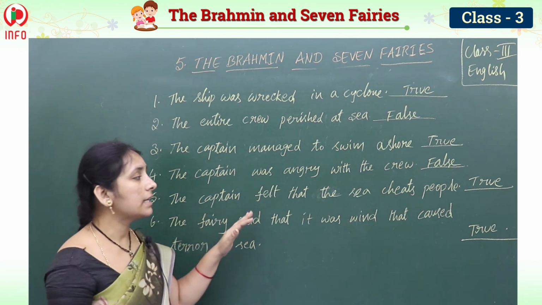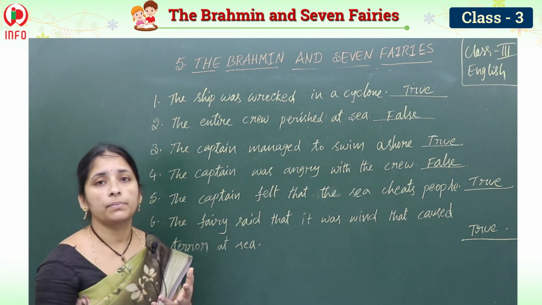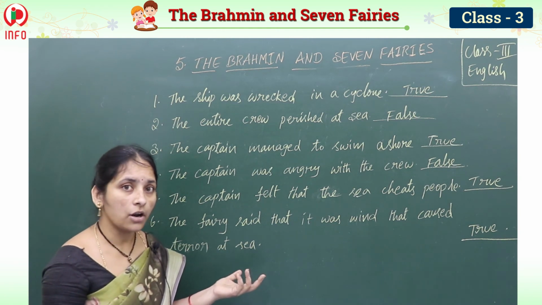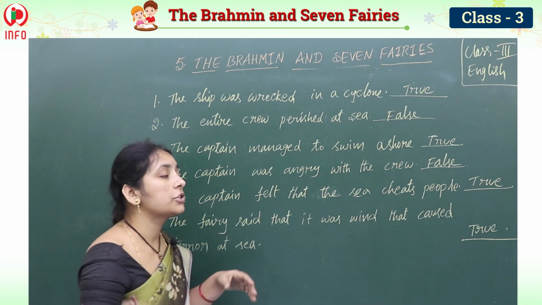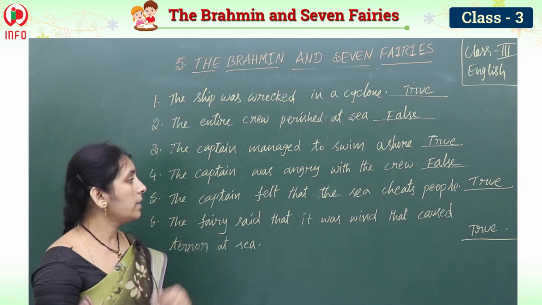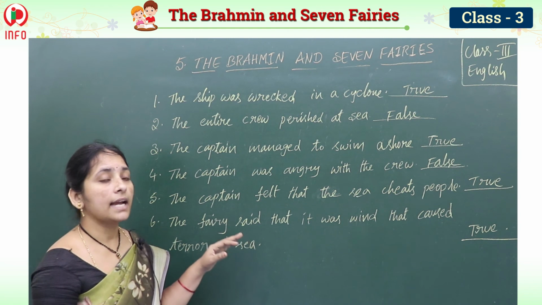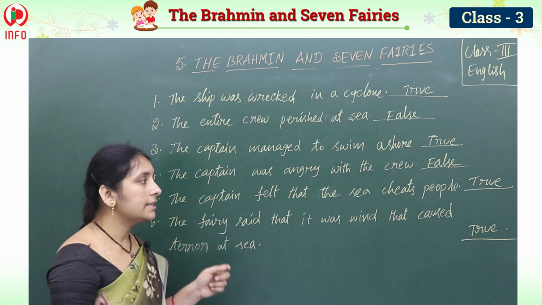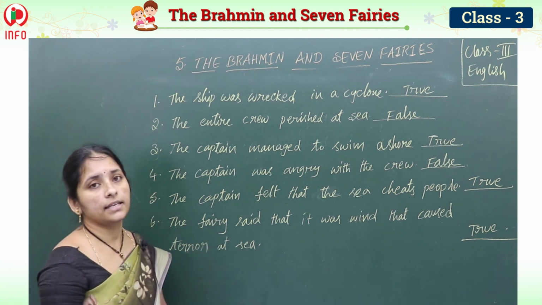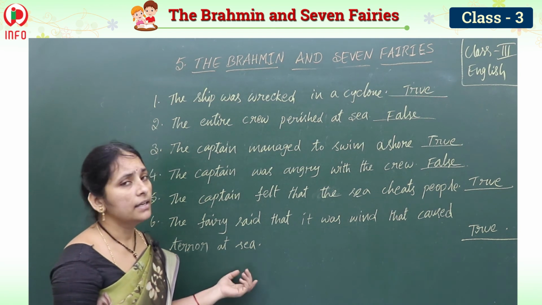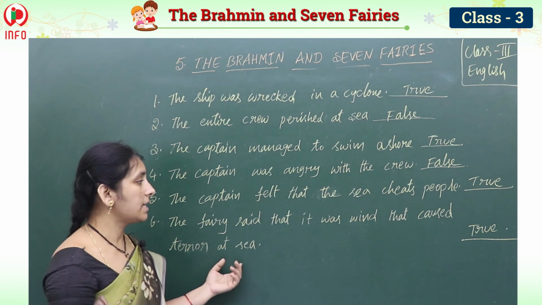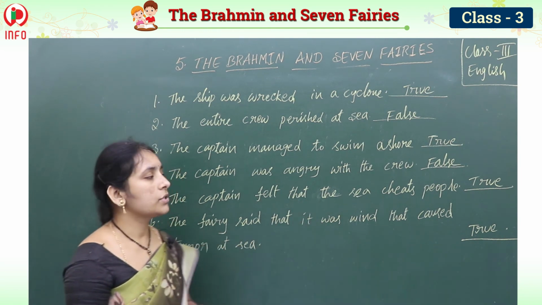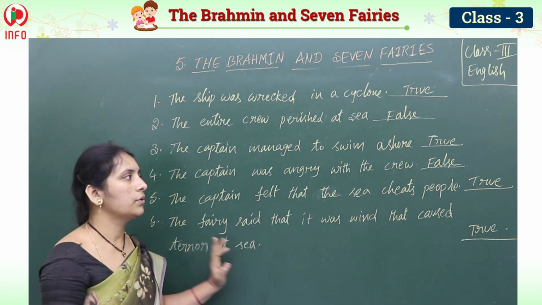And the captain felt that the sea cheats people. Is the sea cheating the people or not? It looks very calm and peaceful, but when we drown in it, it shows its power, so it is true. The fairy said that it was the wind that caused terror at sea. Who is the cause of terror at sea? Of course, the wind. The sea fairy said that, so this is also true. Okay children, so note this down.